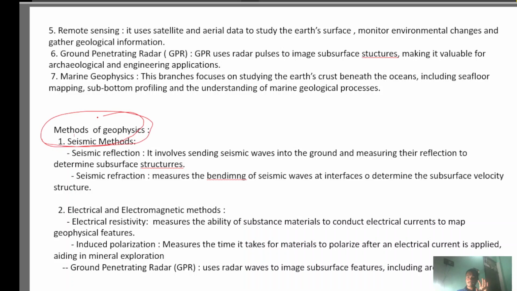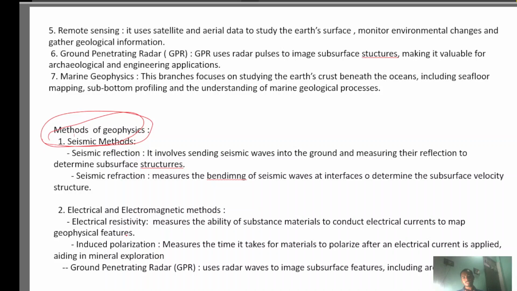First is the seismic method. The seismic method is studied through seismic waves. Generally, waves have two forms. First is reflection, and second is refraction. Reflection is when the wave is incident and reflected in the same medium.